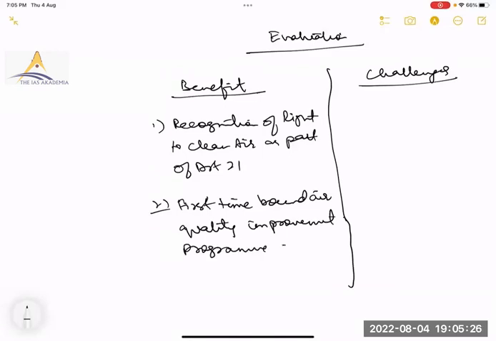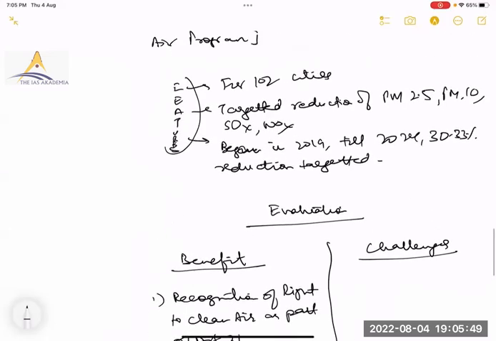There is a time deadline, right? Usually there are no deadlines, right? Yes or no? 2017 has been kept as the base year and they have talked about a 20% PM 2.5 reduction and in general 30 to 33% reduction. Target is 20% reduction.